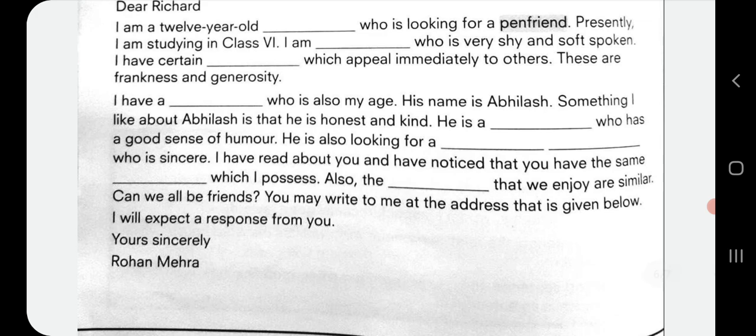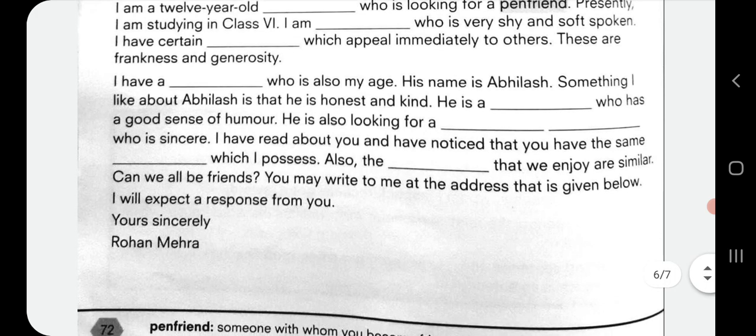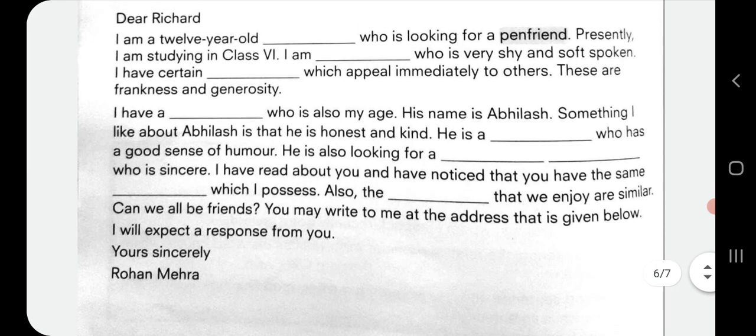In this manner, you have to solve this exercise. So what are the antecedents? Antecedents are the nouns. So here we have worked in the reverse manner in this exercise, that is, let us listen. Here the relative pronouns are already given, that is who, which, and we have to use the antecedents or the nouns which these sentences are giving information about. So very good exercise. Please try to do it on your own.